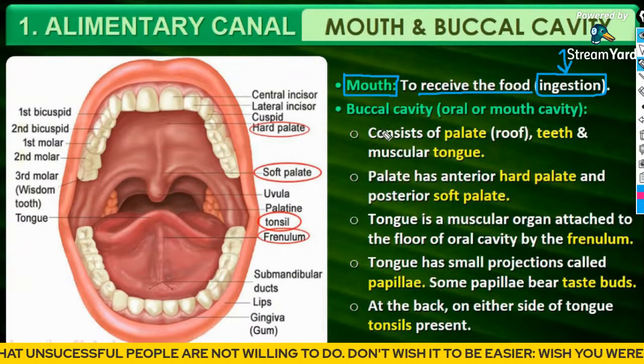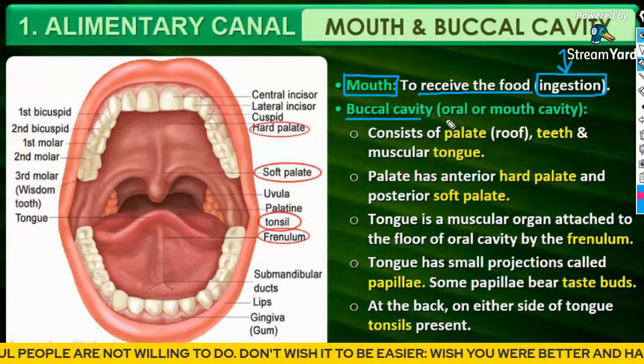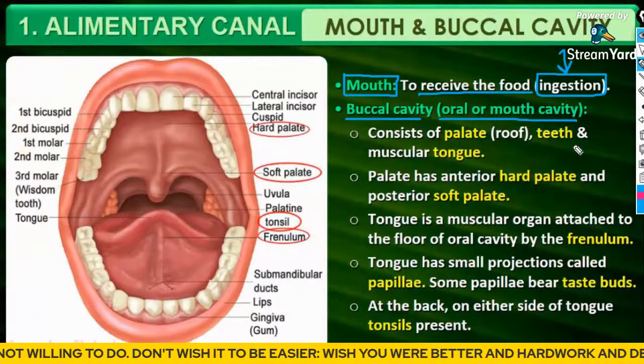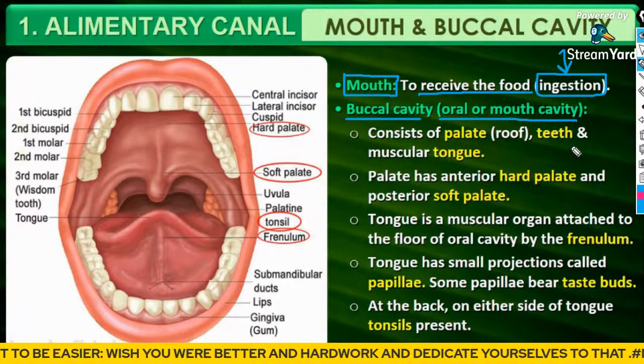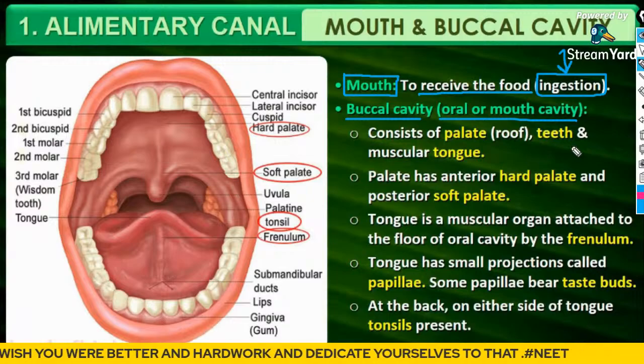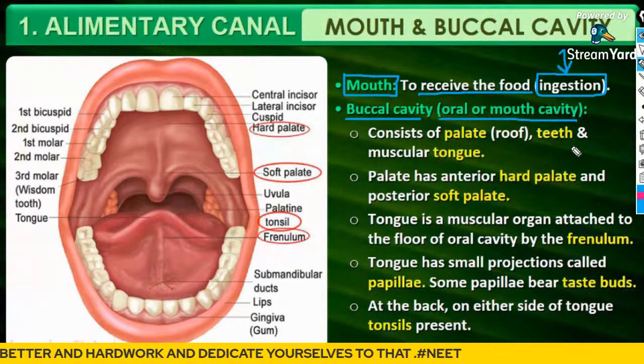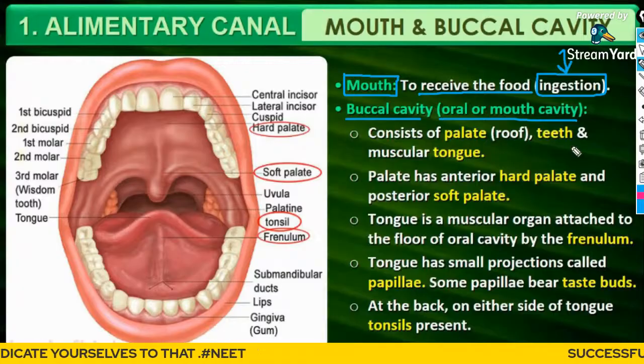Next, from the mouth, it is passed on to the buccal cavity or the oral cavity. Guys, the entire thing in which your teeth, your tongue, your tonsils come is actually your buccal cavity. You should not be misled by the word mouth.